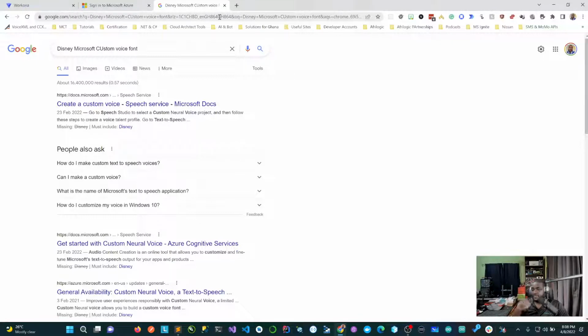Let me just break it down. You see the way you have fonts on your computers. If you're typing any document or any design, you choose a particular font you want to use. That is what Microsoft has done with a custom voice service. So you could type anything, which is text to speech, and then you choose your voice font. So I could train my voice, and then I would just type something, and it would say it just like I would say it.